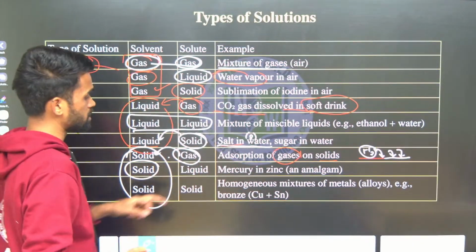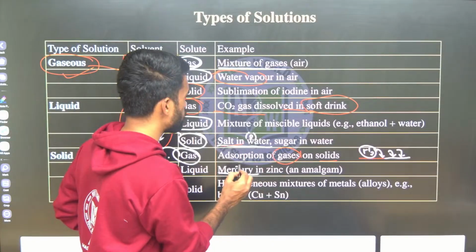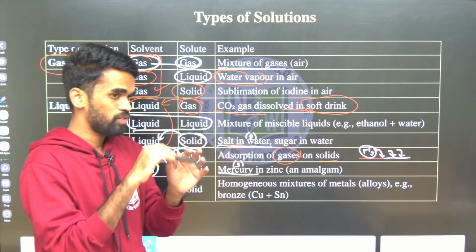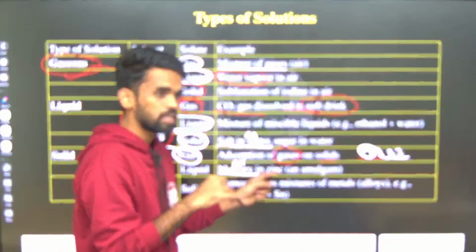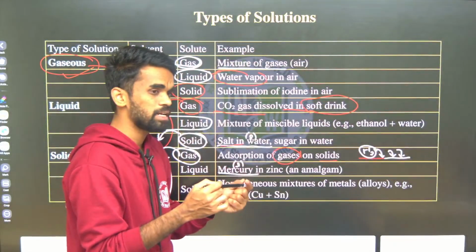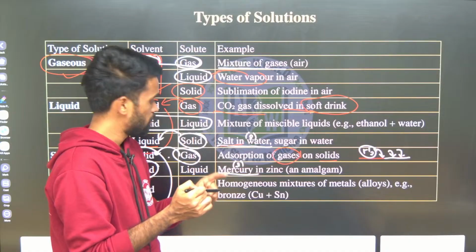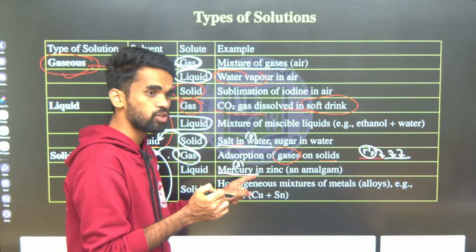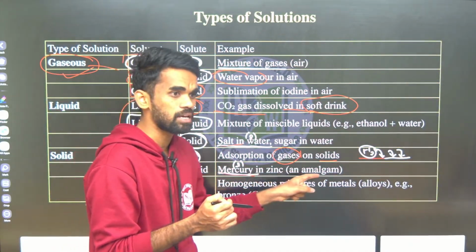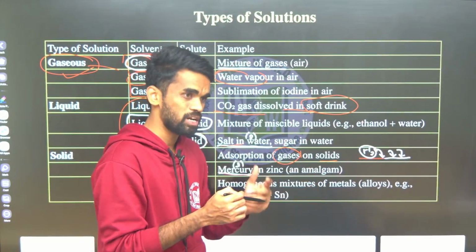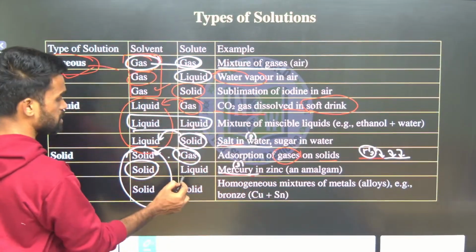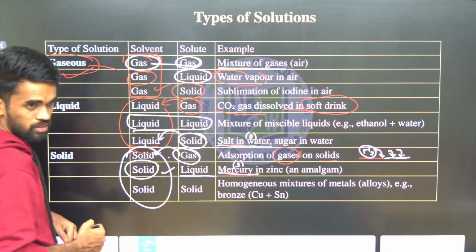Next, liquid in solid. See, mercury is in liquid form. When we add it to zinc metal, it forms zinc amalgam. Or if I add it to sodium metal, these zinc and sodium metals are in solid forms. When we add this liquid mercury, we get amalgams, which again are in solid form. Okay, so these are examples of liquid in solid.